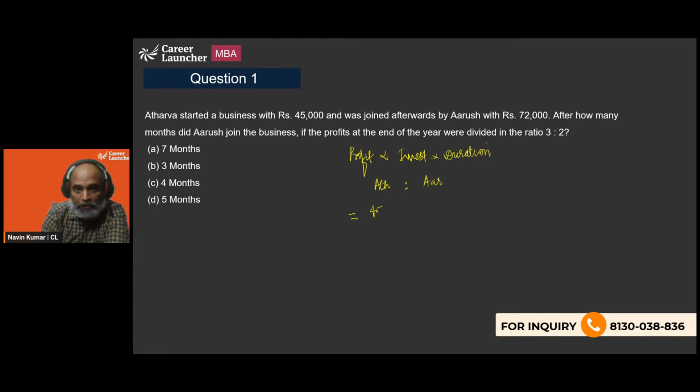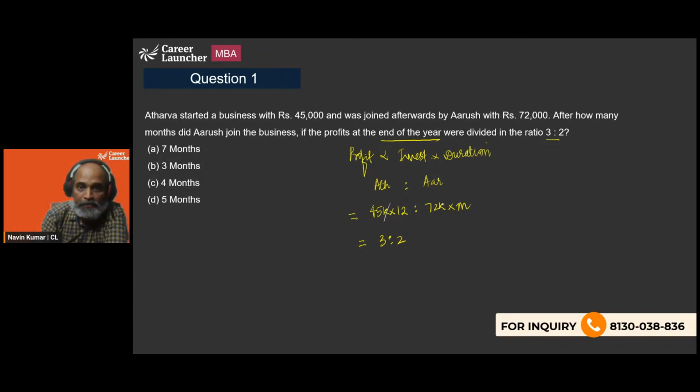For Atharv, the investment is 45,000. That of Arush is 72,000. And for Atharv, the duration was, let's say, 12 months, and for Arush, it was M months. So Arush only invested for M months. He did not invest after M months. So this is the ratio in which it should be divided, and it is given as 3:2. Now, maybe some of you would be thinking, why did I take 12? It talks about the end of the year, and whenever we are dealing in years, 1 year is equal to 12 months.